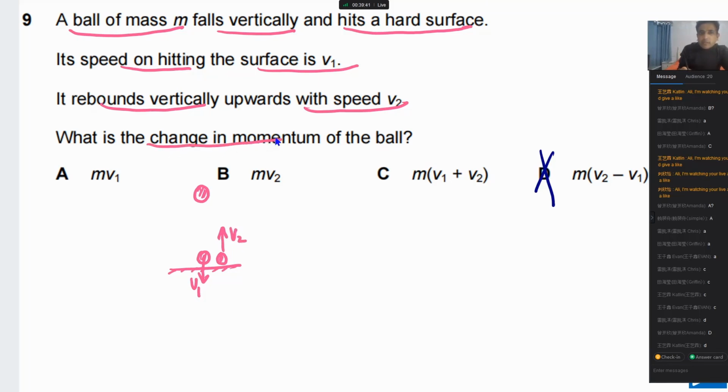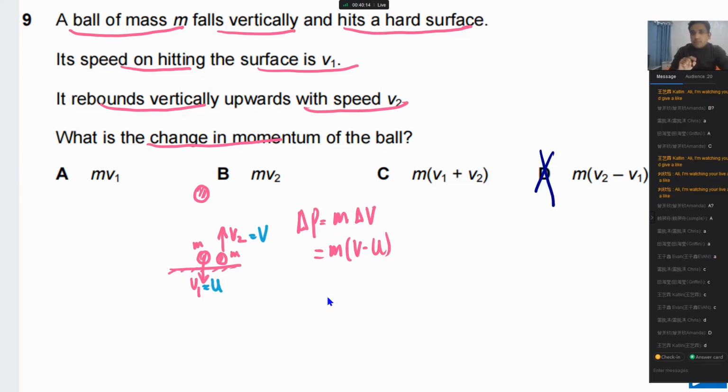The question is asking what is the change in momentum? Mass of this one is given, this is m. Now you need to understand delta p. Delta p is equal to m times delta v. Now mass we have, so we will say v minus u. In this case, initial velocity is u, and final velocity is v.